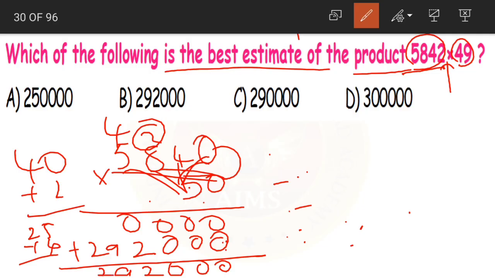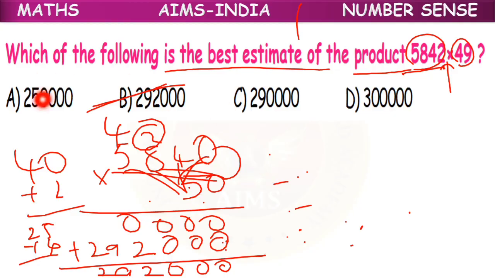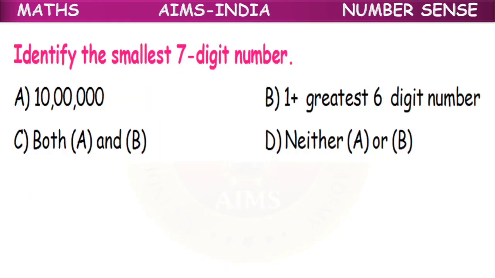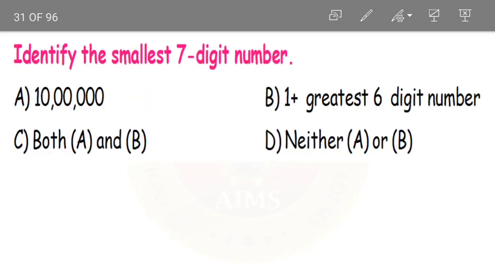What is our final answer? 2,92,000. That is option B. So this is the best estimate of the product of 5842 and 49. Next question.